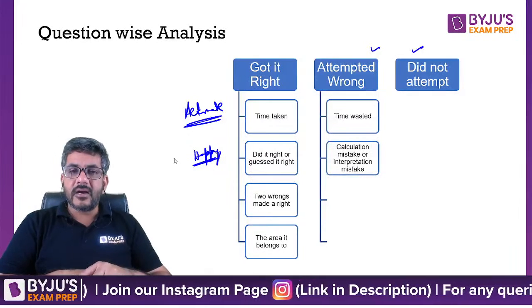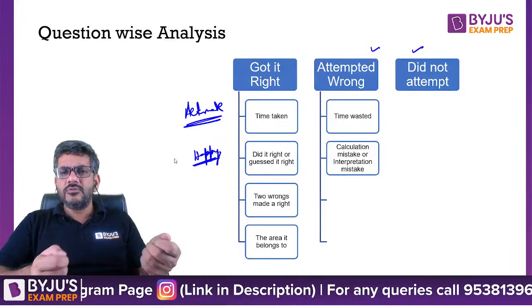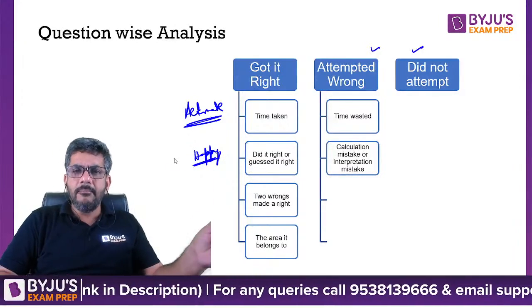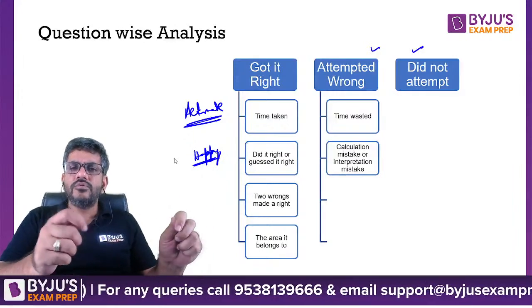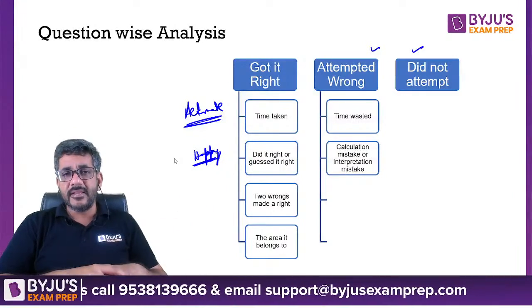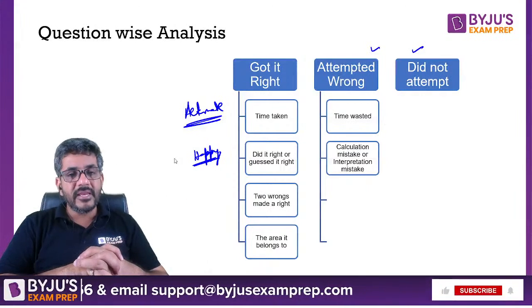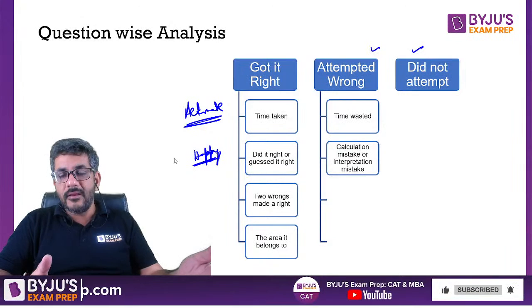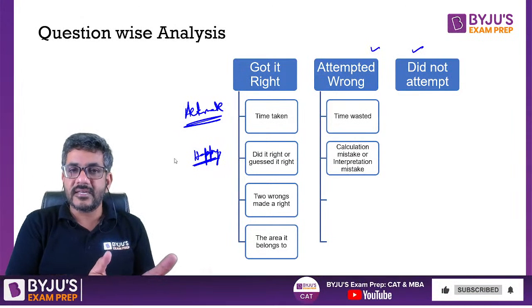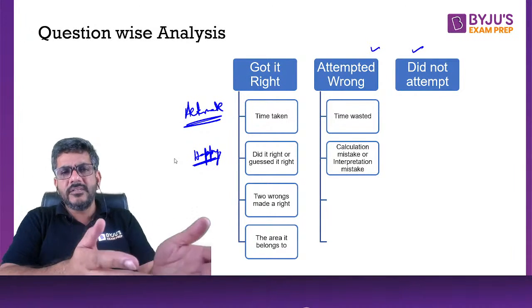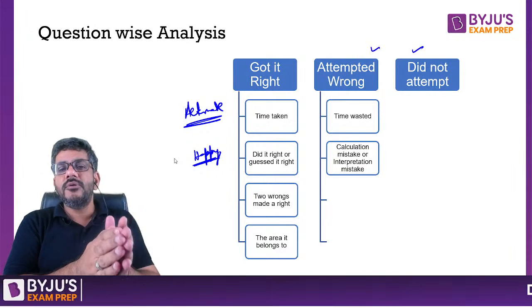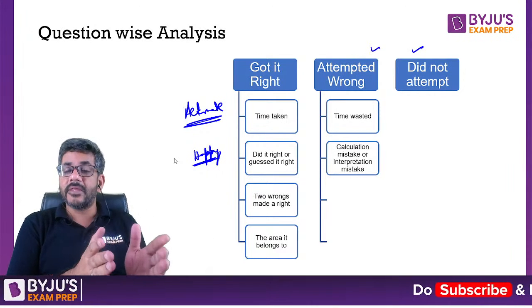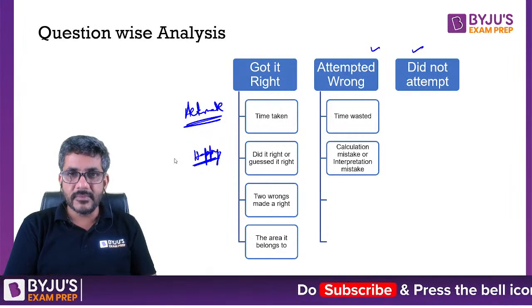Was your mistake a calculation mistake? Maybe you were doing it correct, but at some point you somehow wrote 10 into 6 as 16 rather than writing 60. This has happened with me many a times. Or probably you just interpreted it wrong, but you were going right. So there is nothing to lose heart at that stage. You made a silly mistake, but actually you were going in the right direction. This is something that should boost your confidence, right?